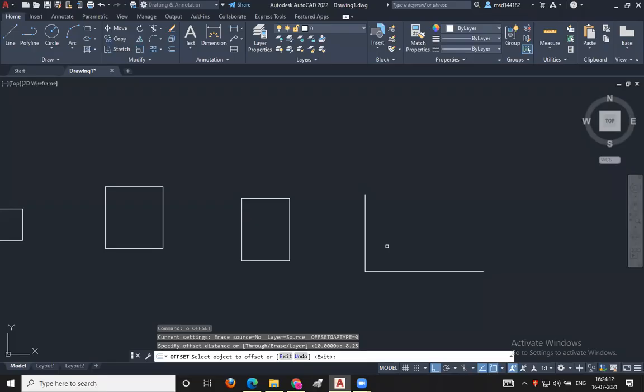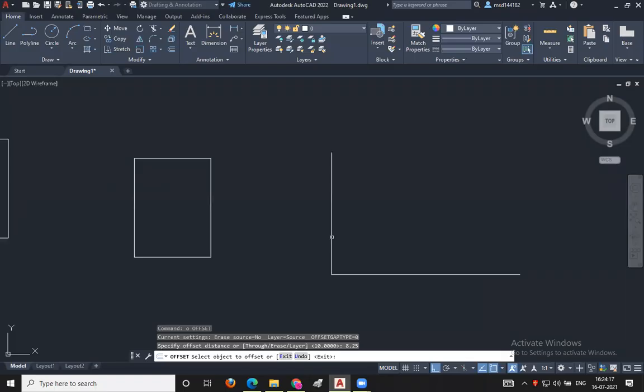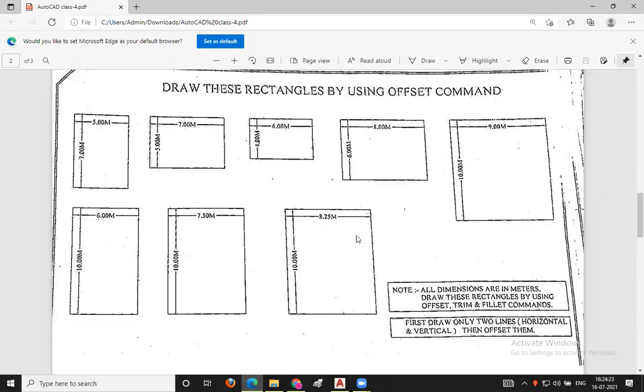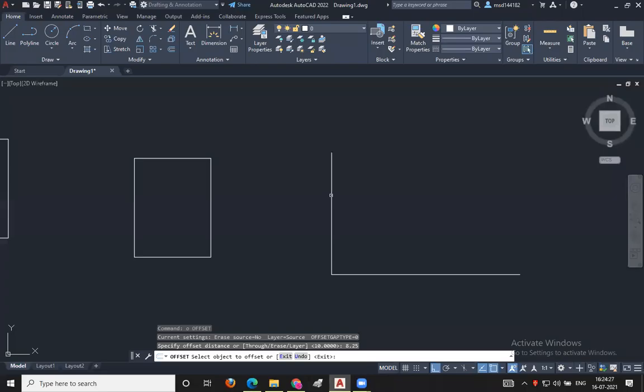Then what is the next step? Select the offset, then select the line. We should select the vertical line because we have taken the width first. Selecting the vertical line, offsetting, moving the mouse towards the right and clicking the left button.